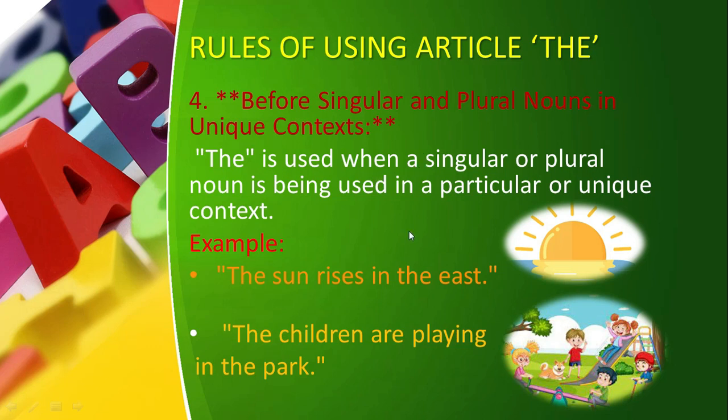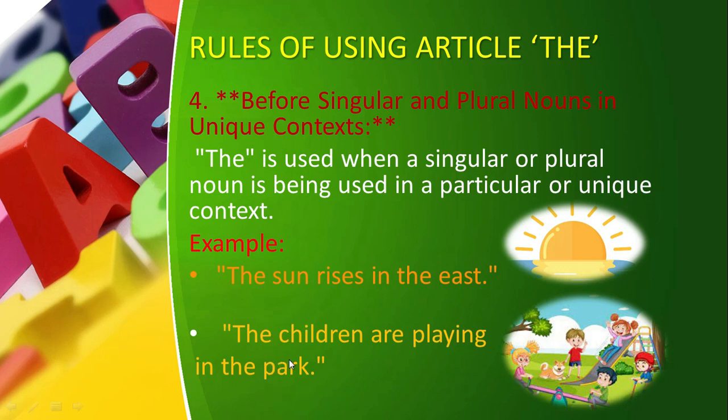For example, "The sun rises in the east." Now there is only one sun, there is no other sun. You can't say "a sun rises in the east." When you talk about one thing, it is already only one, but the context changes. You will say "the sun rises in the east." This is a universal fact, you cannot change it. The sun is unique in its own kind. That's why we have used "the". And this is the example of a singular noun.